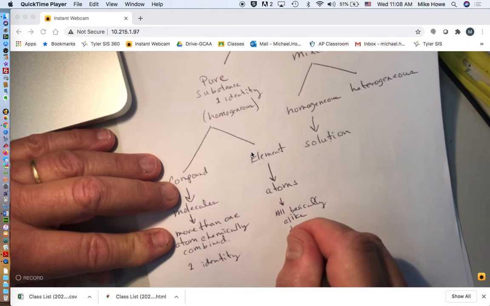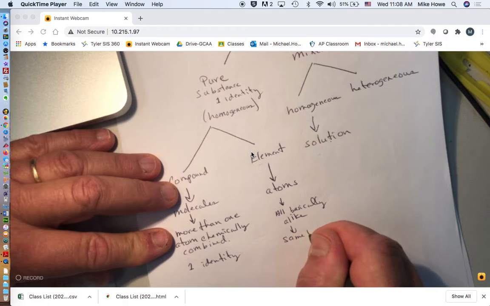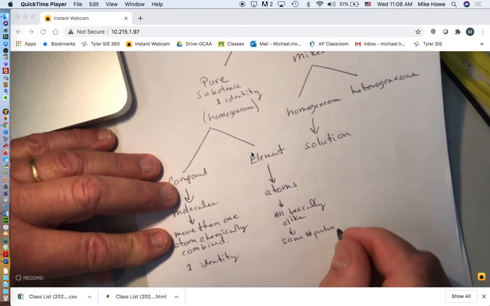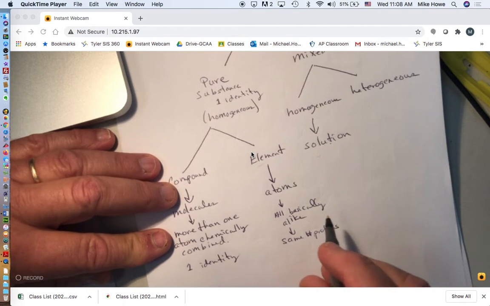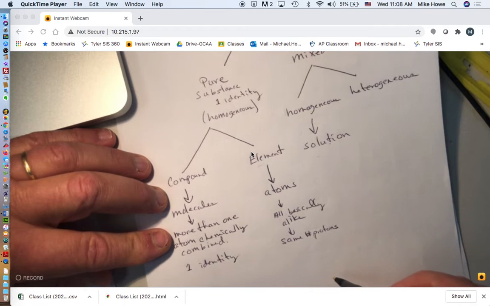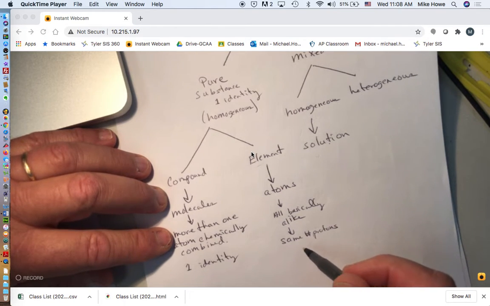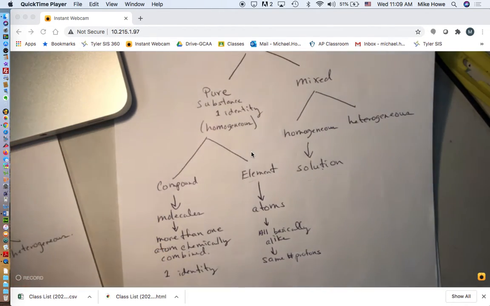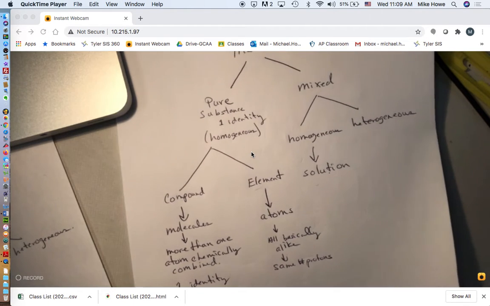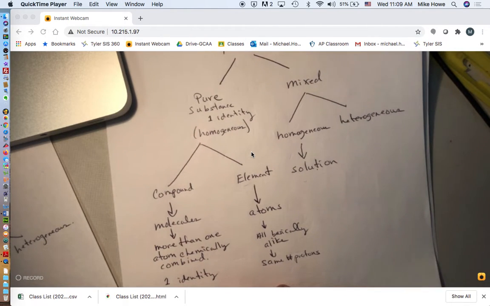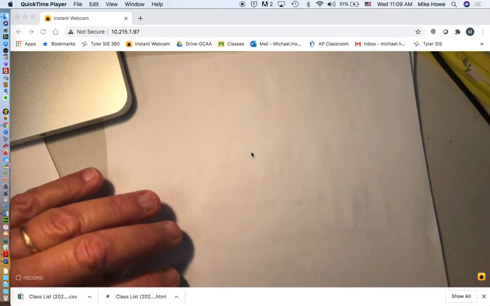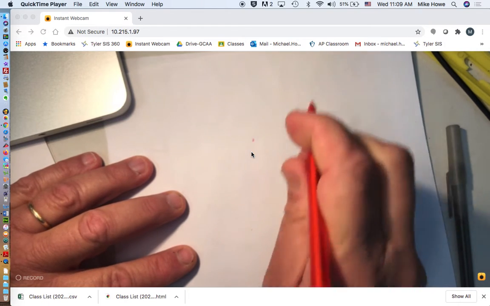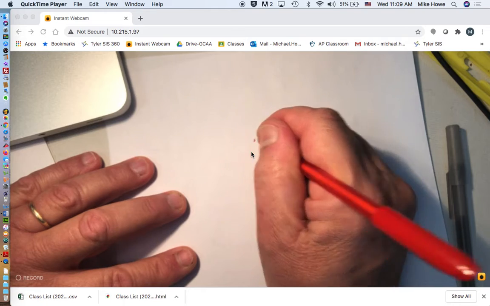They all have the same number of protons. So there are three parts to an atom: protons and neutrons and electrons. But the atoms of an element have to have the same number of protons. Electrons can change and neutrons can change, but protons have to be the same. All right, so we're going to zero in on what's an atom. Well, atoms have this real little tiny spot in the middle that's called a nucleus. It's a little red spot on my page.